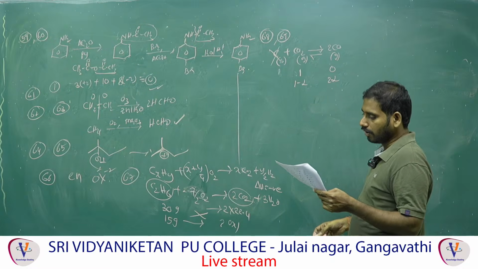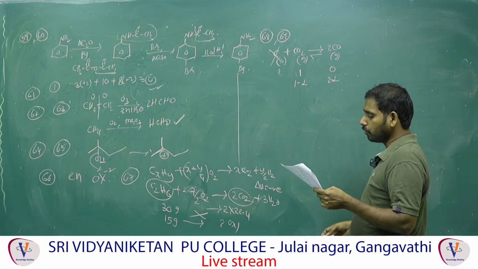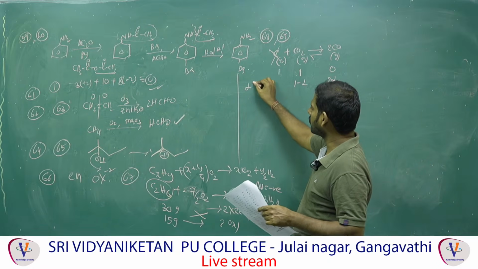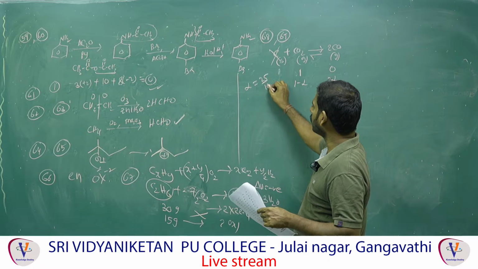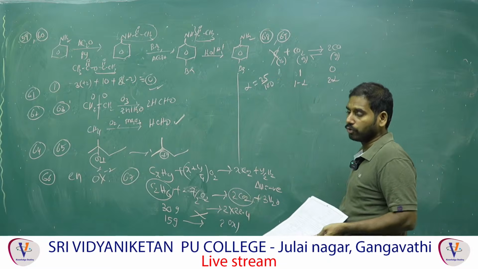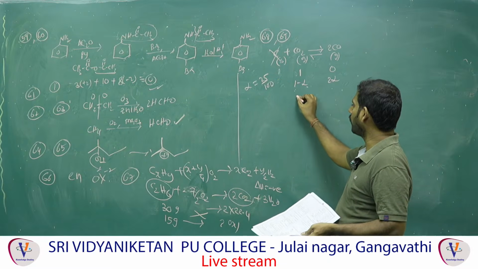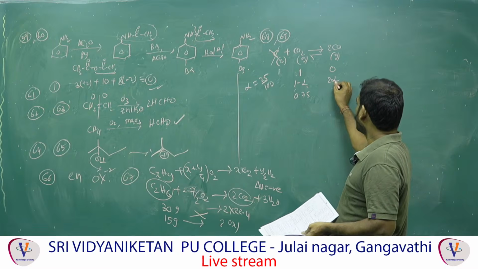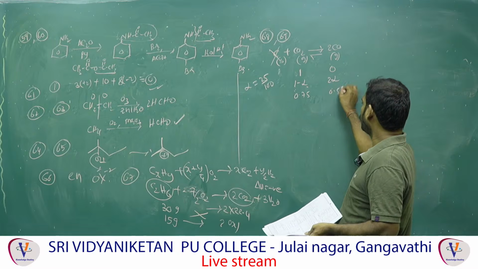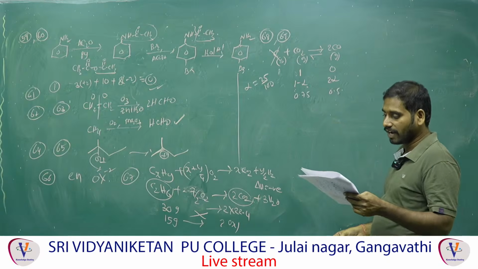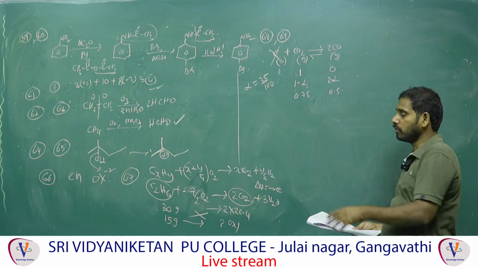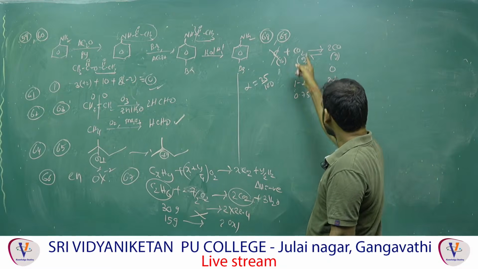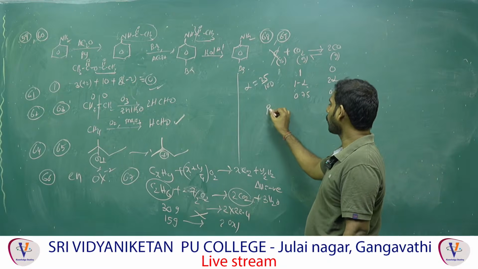Next, what is given? Alpha is 25% dissociation, which means 25 by 100, that is 0.25. 1 minus 0.25 is 0.75, and 0.25 into 2 is 0.5. These are the numbers of moles. They are asking Kp, so you have to find the partial pressures. First, the partial pressure of CO2.